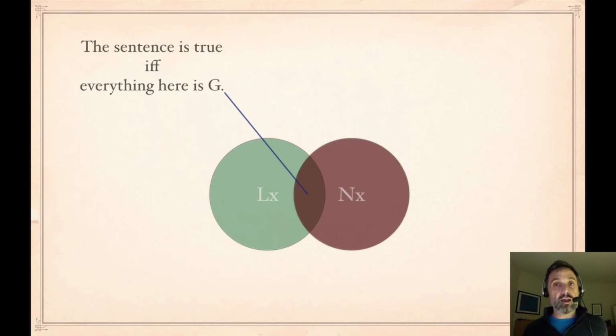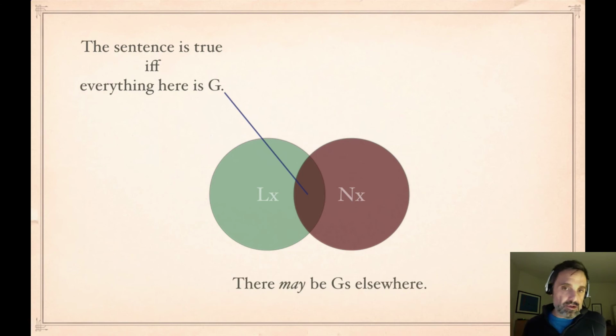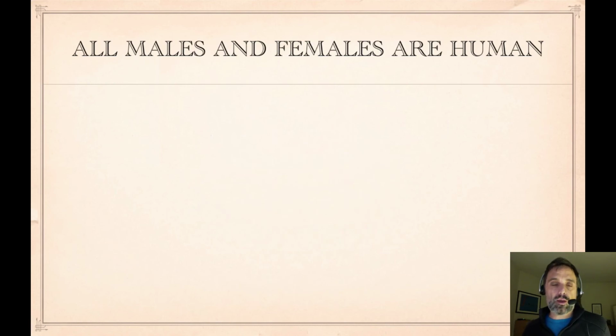You're in both LX and NX. So for all X, if LX and NX, then GX. And maybe there are geniuses elsewhere if this sentence is true, or maybe not. The sentence doesn't say. It says if you're in the intersection of LX and NX, then you're GX. And maybe there are GXs elsewhere as well.